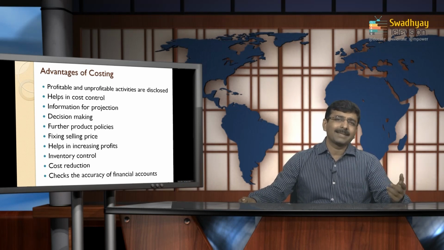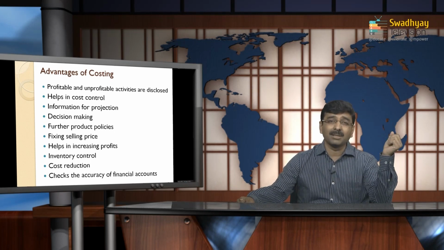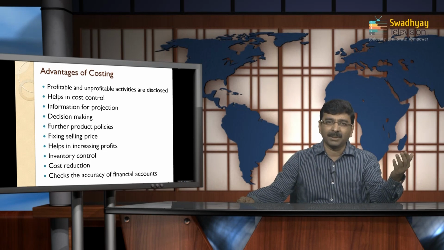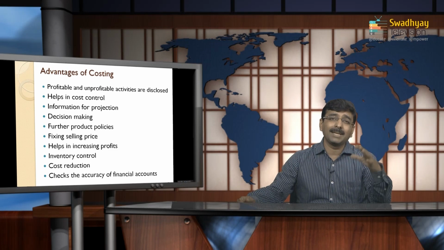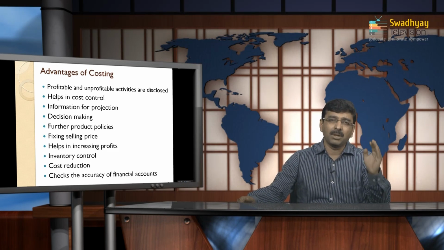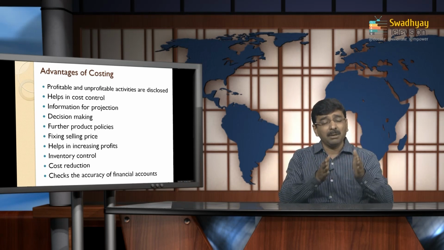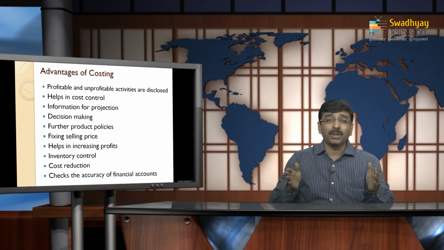Next is fixing a selling price. Fine. Fixing a selling price, as I already mentioned in the last session, if you remember, one of the main objectives regarding the cost is the selling price decision, or a fixation of a selling price. So here, as an advantage also, for fixing a selling price the cost accounting system is the most appropriate system, because through the costing system or the cost structure only, the company or a manufacturer or an organization or a manager would be able to know what amount of